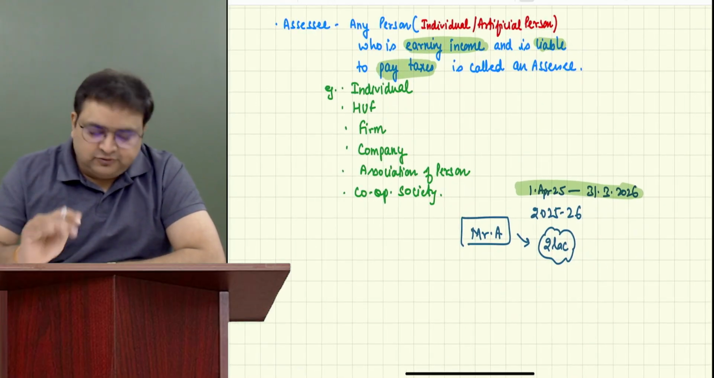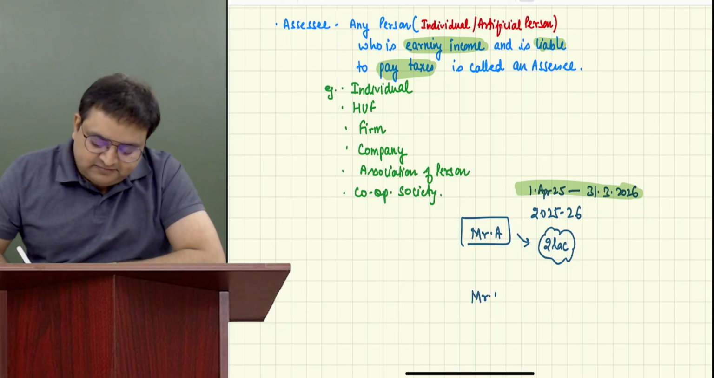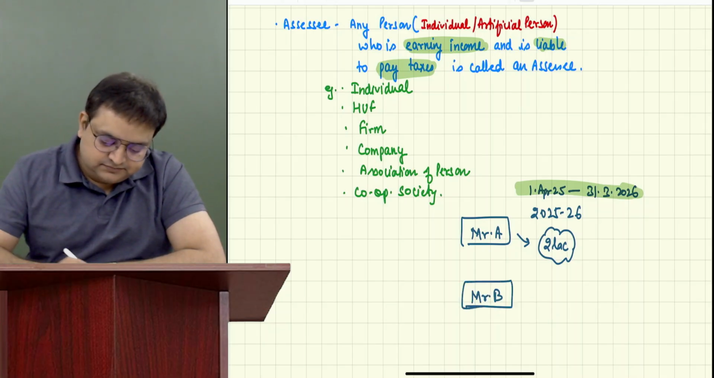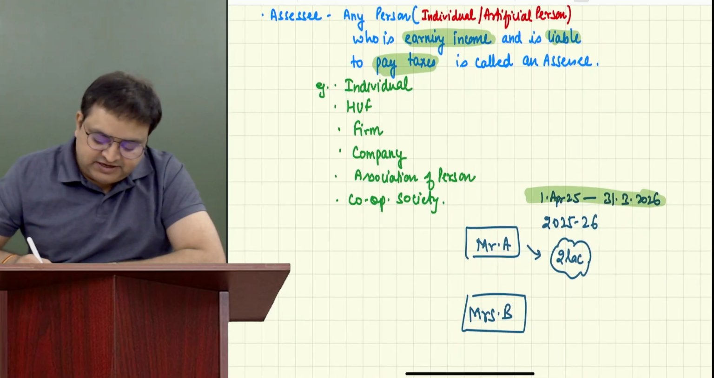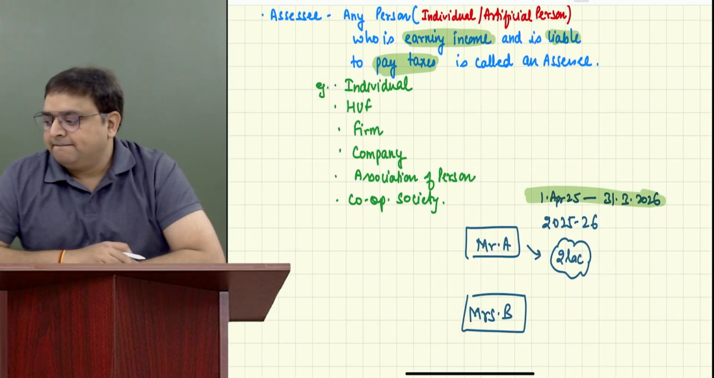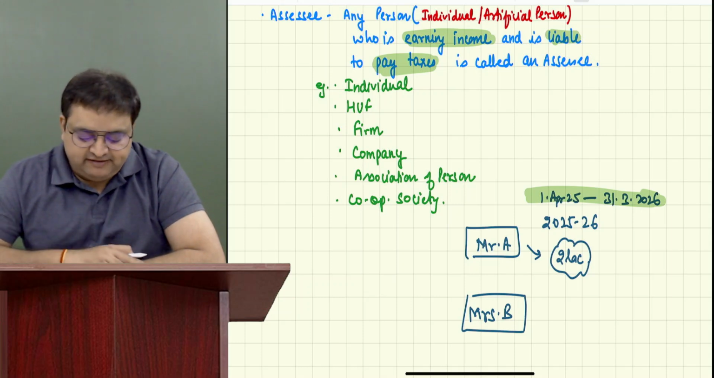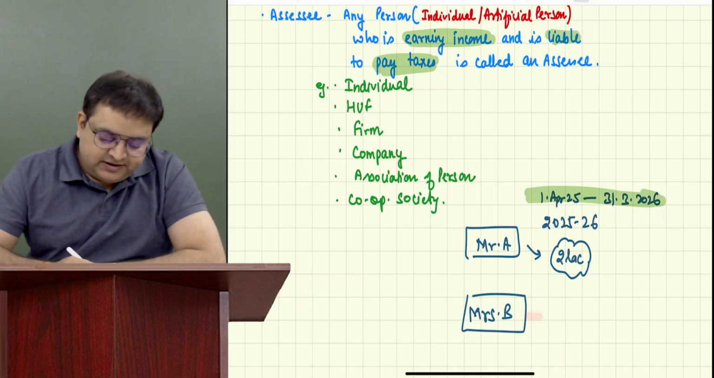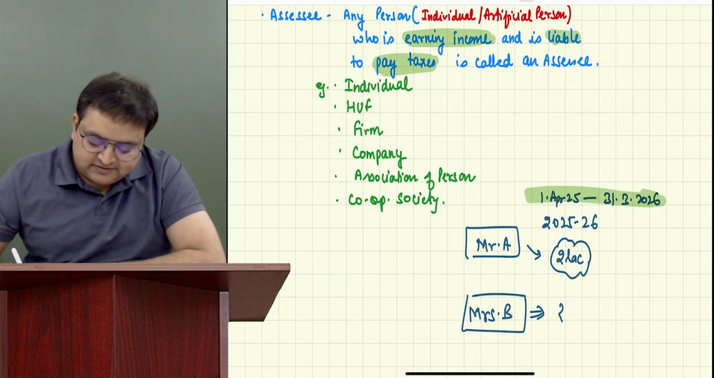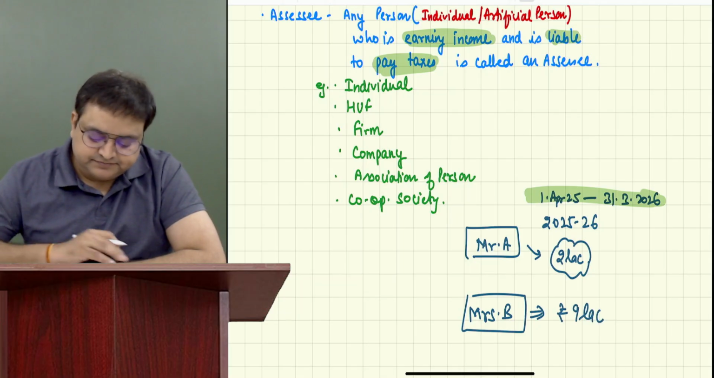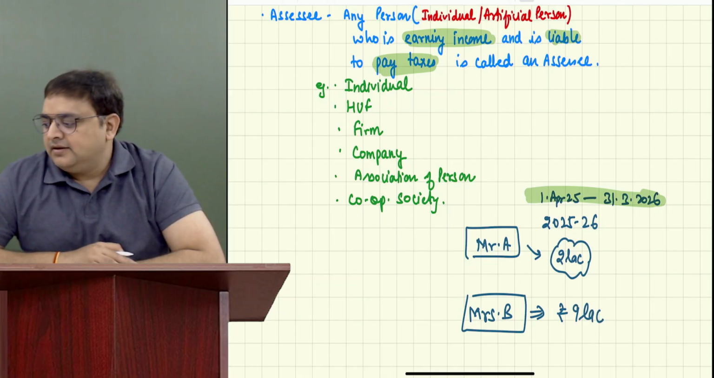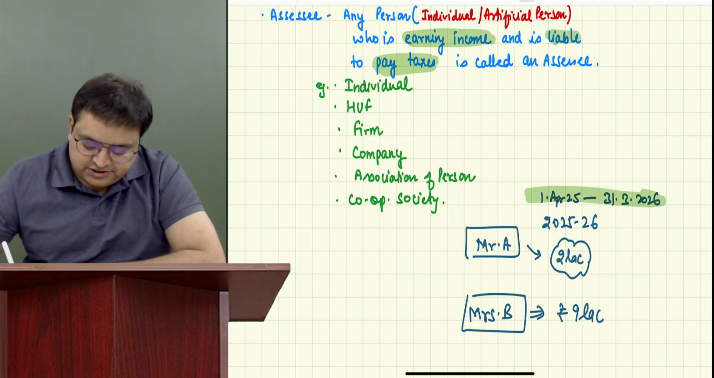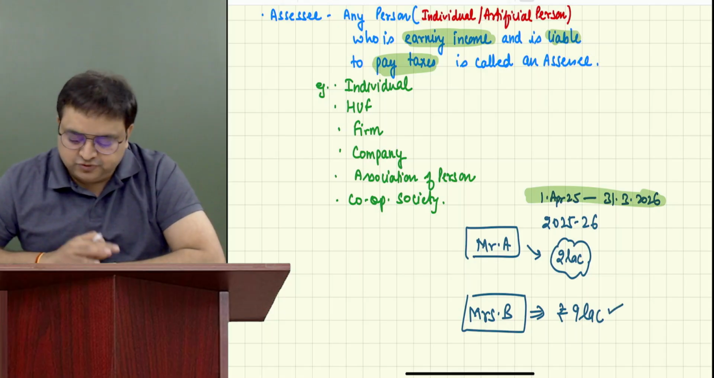Similarly, let's say there is Mrs. B. Tell me what type of assessee she is. Individual, sir. Individual assessee. Very good. Mrs. B, she is earning income of rupees 9 lakh. Is she an assessee? Yes, sir. Very good. She is an assessee. She is liable to pay taxes. So she is an assessee.